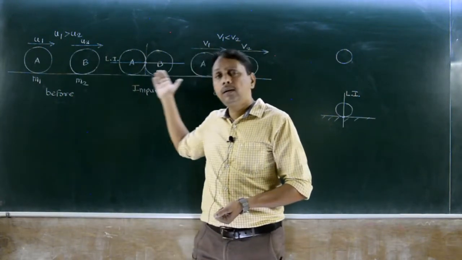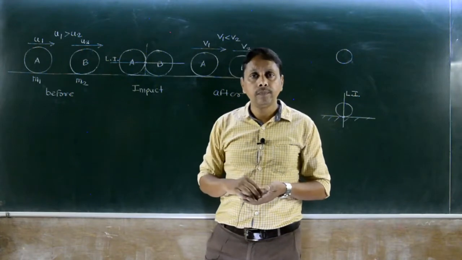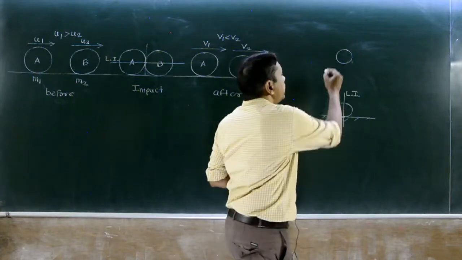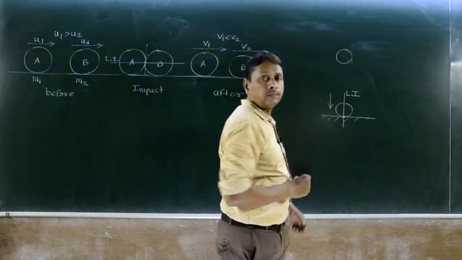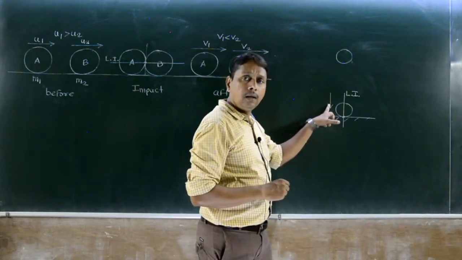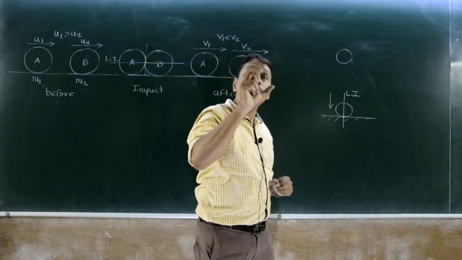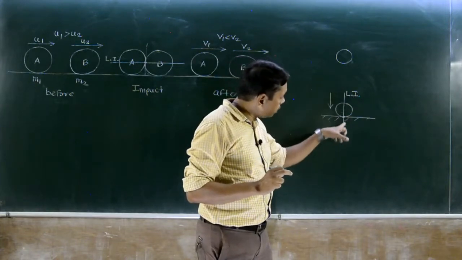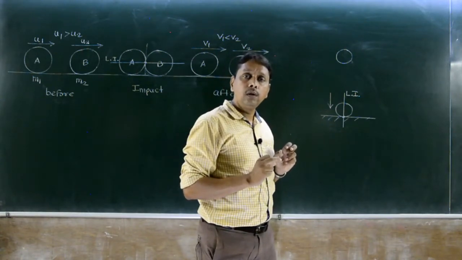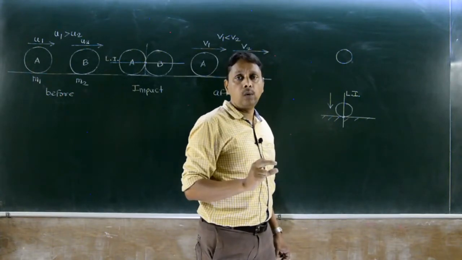So here I draw a figure. This figure says this is a direct impact. Is it clear? Got it? Which is this impact? Yes, here this marble is coming in this direction. It strikes the ground in this direction. Is it clear? So its velocity is vertical and line of impact is also vertical. So motion of this marble is along the line of impact. Motion of this marble along the line of impact, we say it is also direct impact. Understood? Motion of one or two or more bodies along the line of impact, we say it is a direct impact.